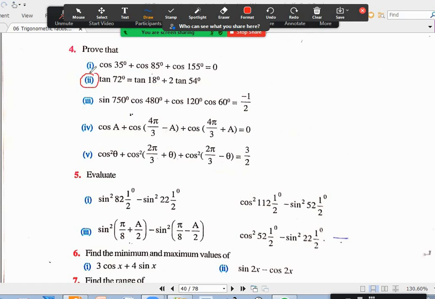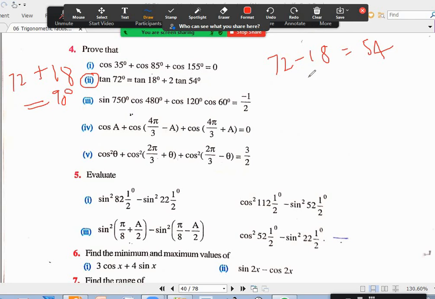Okay. This question, anybody any doubt? Yes, sir. Okay. 72, 18 and 54. What is the connection? 72 minus 18 equals 54. Is there any other connection? If you apply tan on both sides, you'll get it. One more is 72 plus 18 is 90 degrees. The other day in the class, we made many questions of this sort, if you remember.